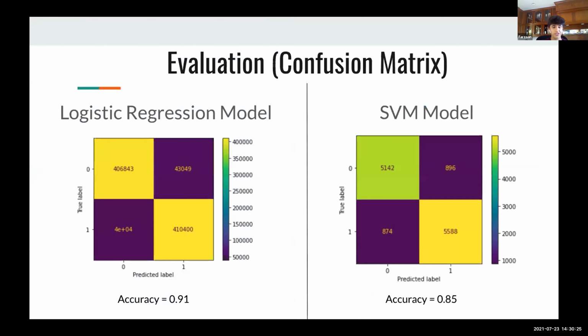So for the evaluation, we used confusion matrices to figure out how effective our model was. The confusion matrix basically just shows the ratios of predicted values to the actual values. And for the logistic regression model on the left, it was a simple model, so we didn't expect it to give high accuracy, yet it was still pretty accurate, as we were able to get a testing accuracy of around 90%.